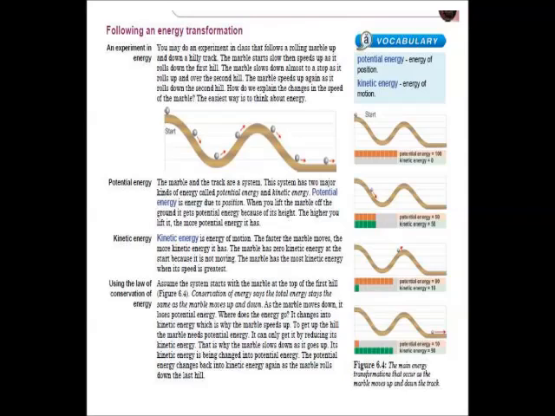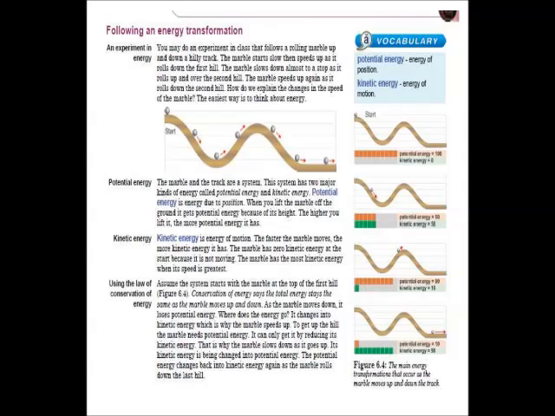Kinetic energy is energy of motion. The faster the marble moves, the more kinetic energy it has. The marble has zero kinetic energy at the start because it is not moving. The marble has the most kinetic energy when its speed is greatest. Assume the system starts with the marble at the top of the first hill, figure 6.4.